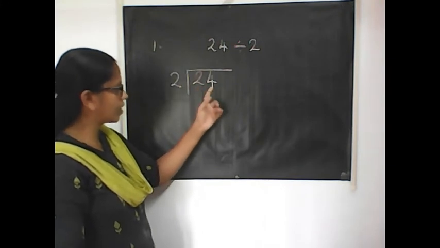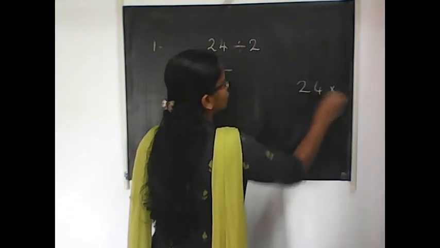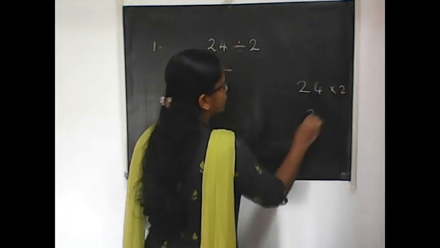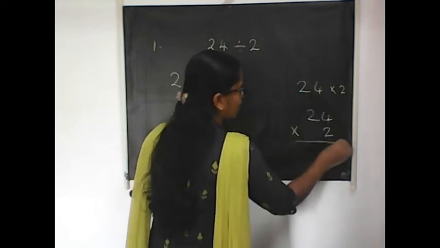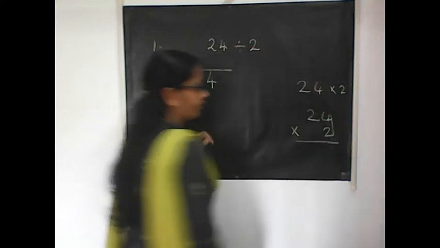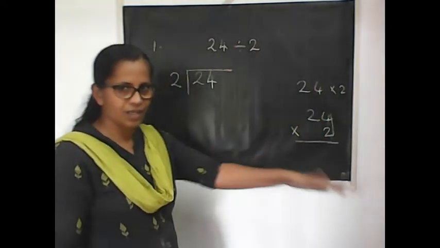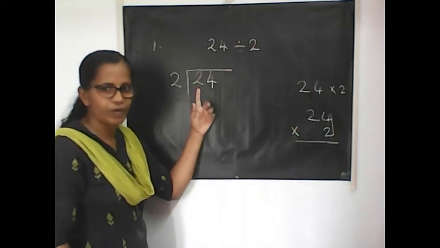Here 2 digits are there. In multiplication, if it is asked to multiply 24 into 2, how will you write? You will write in multiplication format like this. Then start multiplying by these digits, right? You start from the right side. While in division, you have to start from here. You do division from here.